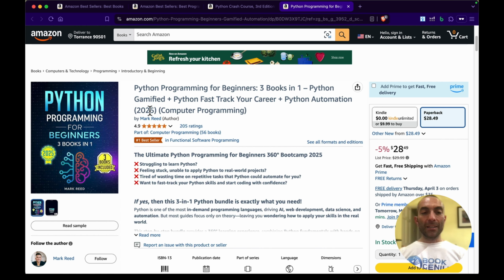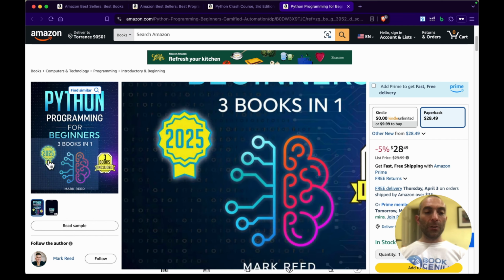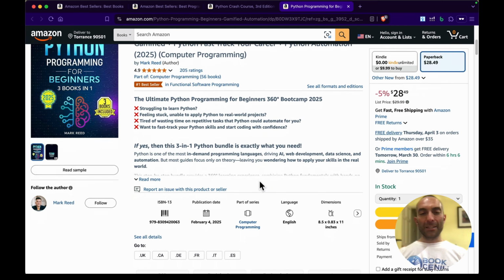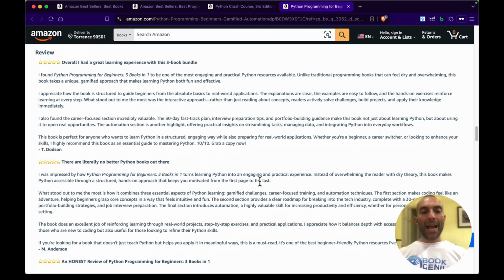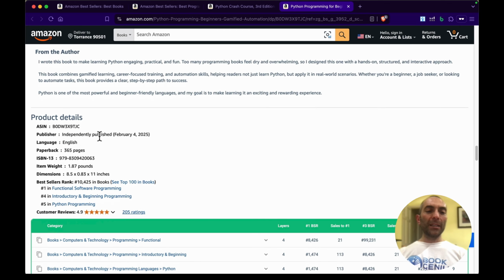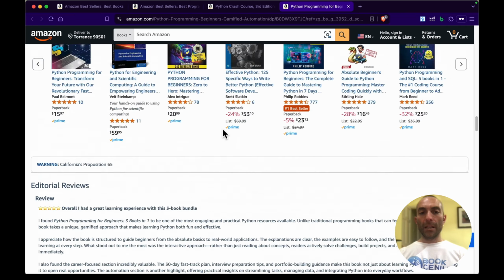2025 in a subtitle, 3 books included. You know, it smells like a self-publisher big time. So if I scroll down, I can guarantee you, I can bet my house on it, this is independently published. Can you see it here? So this is how scientifically you find out if a book is independently published or from a publishing house. You'll have to open it, you know, one by one.